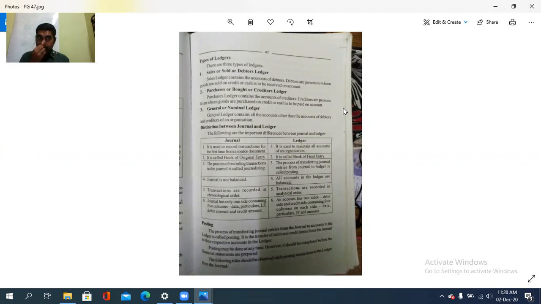Then general or nominal ledger, that is the ledger which contains all the accounts other than the accounts of the debtors and the creditors. Then we see the differences between a ledger and a journal, and also what is posting and the format with regard to accounts or the ledger accounts. Okay.